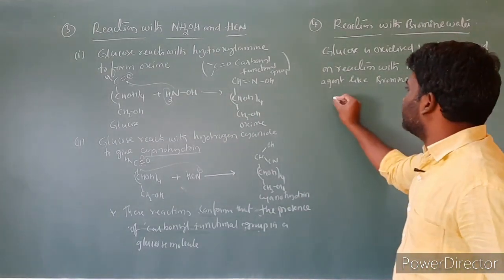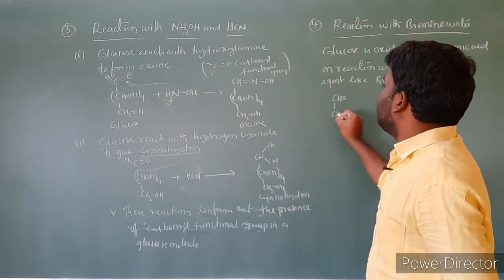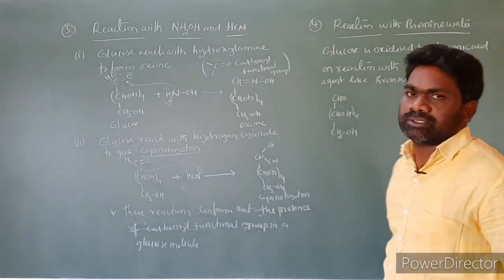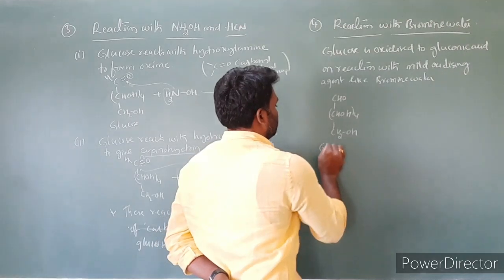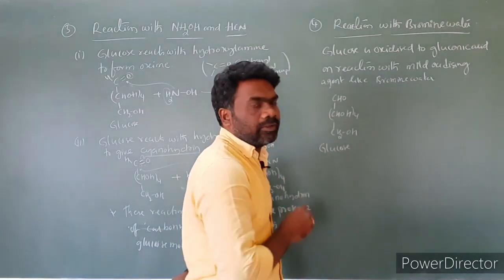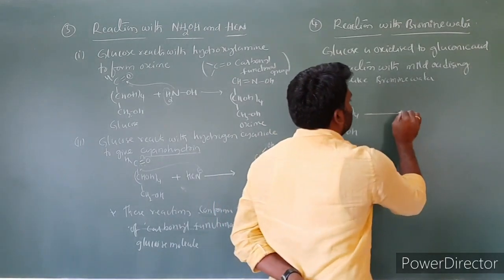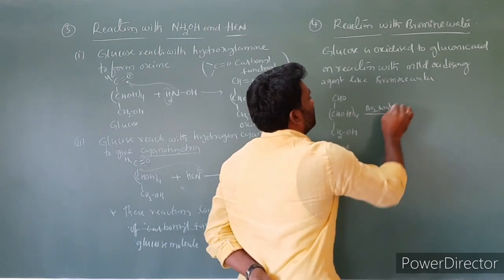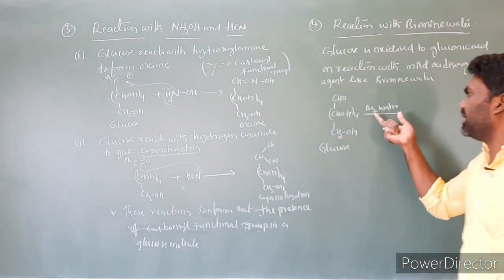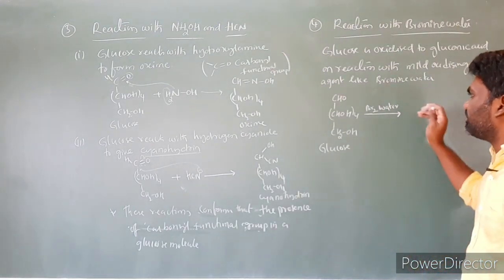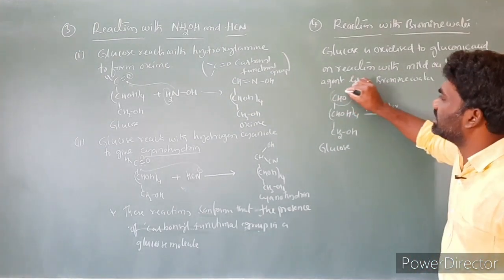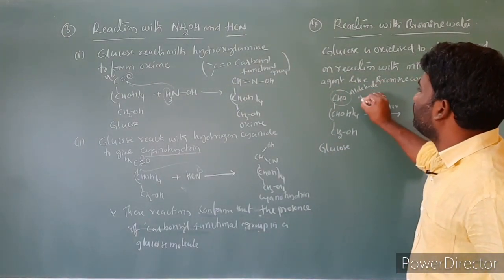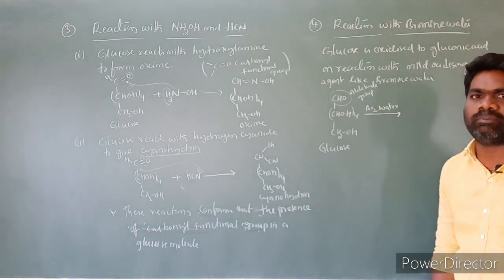So let us write the equation for this case. CHOH taken 4 times, CH2OH. So this is a glucose molecule. This glucose is reacting with the mild oxidizing agent bromine water, Br2 dissolved in water. Bromine in water we call bromine water. Then the product we can expect: here is a CHO group, an aldehyde functional group. This aldehyde group is converting into a carboxylic acid group.